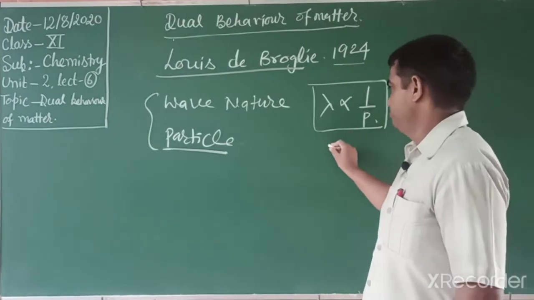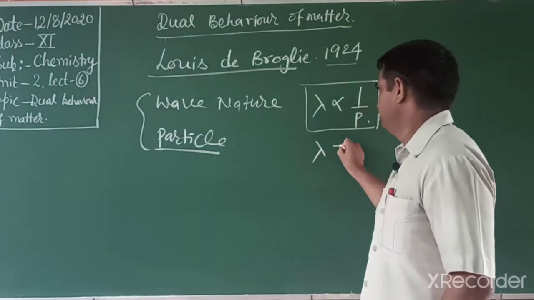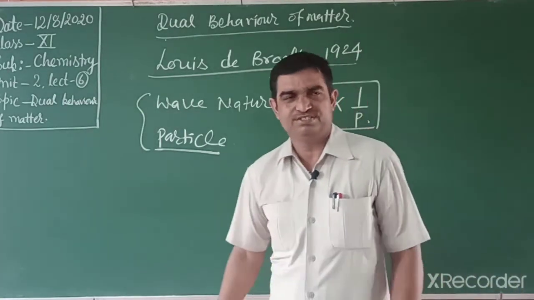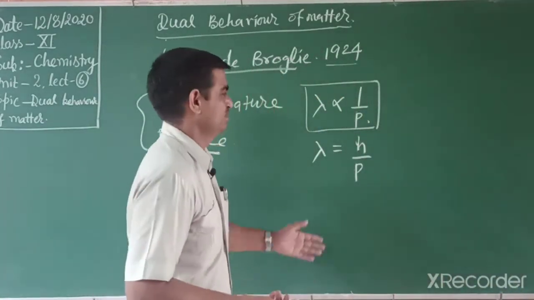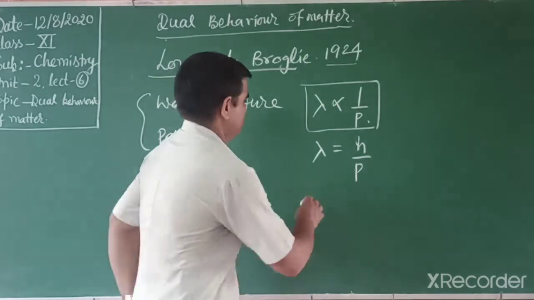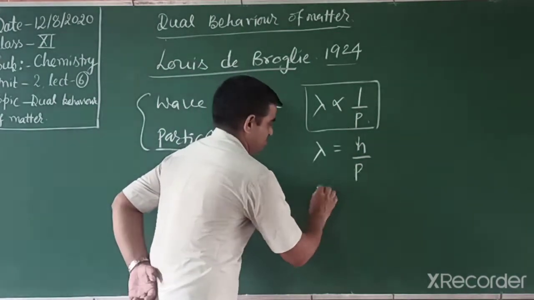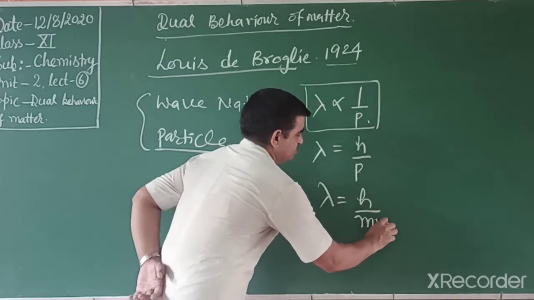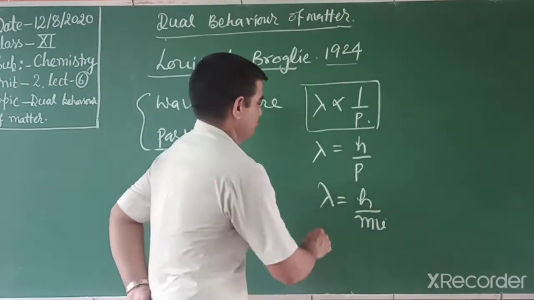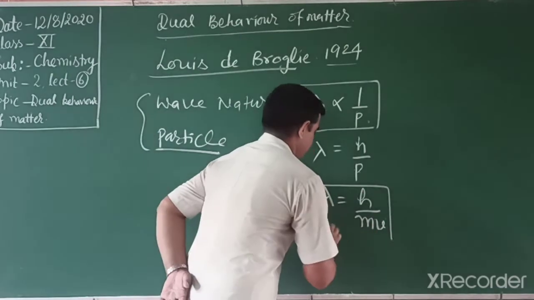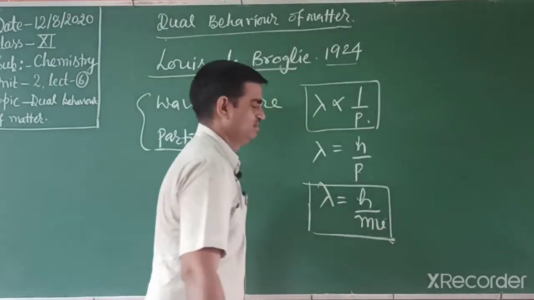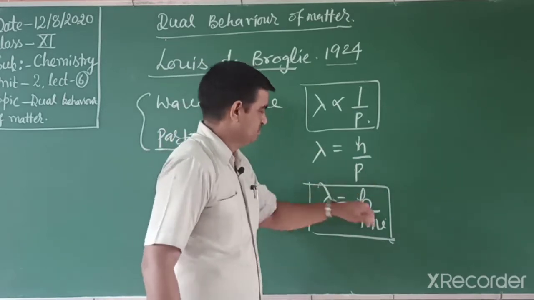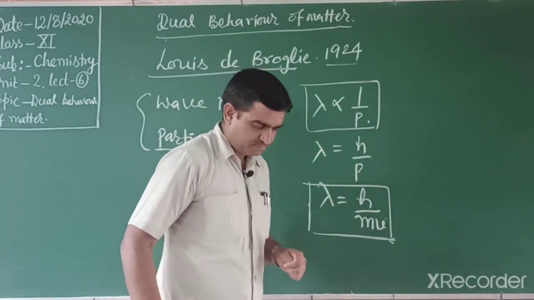When we solve this, we write h by p. What is h? h is a proportionality constant, that is Planck's constant, and we can write wavelength is equal to h by mv, where mv is mass into velocity. By this we solve different numericals. There is a relationship between wavelength and momentum, and it is inverse.